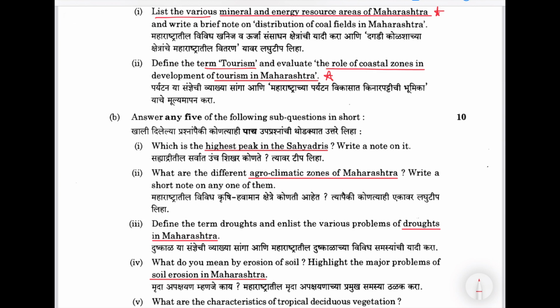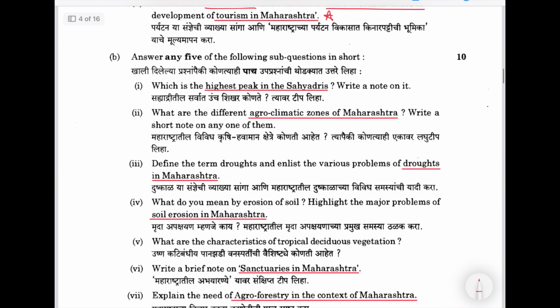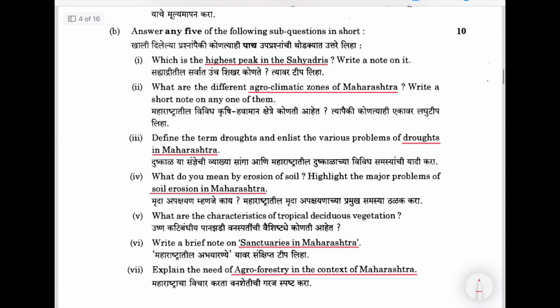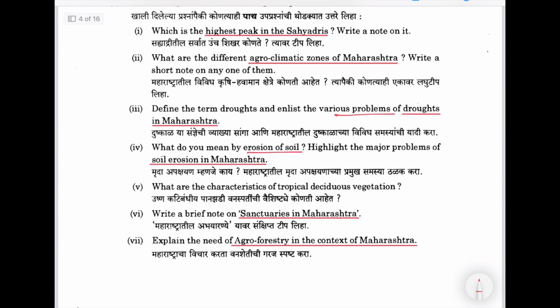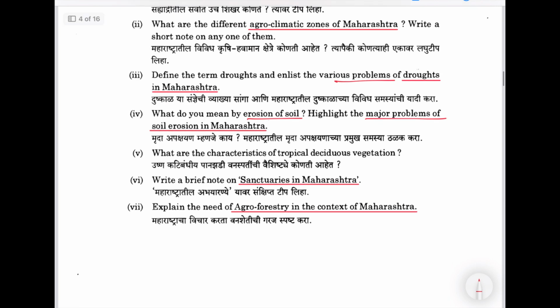Agroclimatic zones of Maharashtra. Droughts in Maharashtra. Define the term drought and list various problems of droughts in Maharashtra. What do you mean by erosion of soil? Major problems of soil erosion in Maharashtra again. What are the characteristics of tropical deciduous vegetation? Write a brief note on sanctuaries in Maharashtra. Explain the need of agroforestry in the context of Maharashtra.